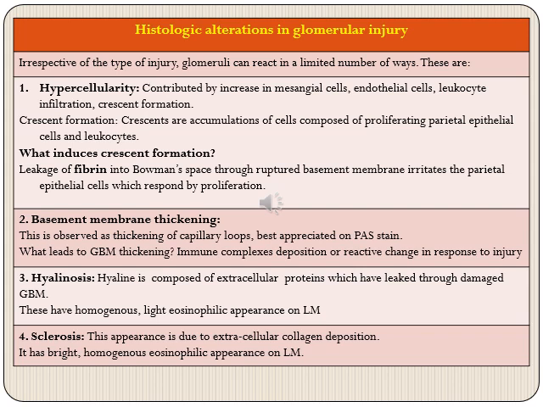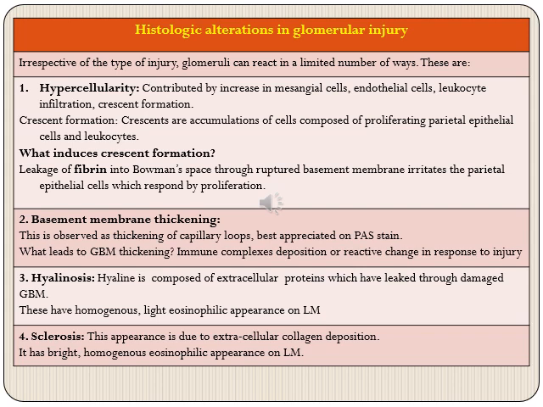Then the third term is hyalinosis. Hyaline is composed of extracellular proteins which have leaked through a damaged glomerular basement membrane, and it appears on light microscopy as a homogeneous light eosinophilic substance on H&E stain. Then the other term is sclerosis.